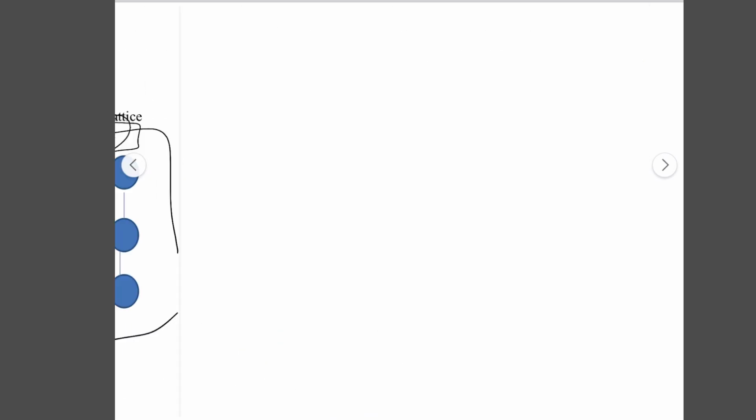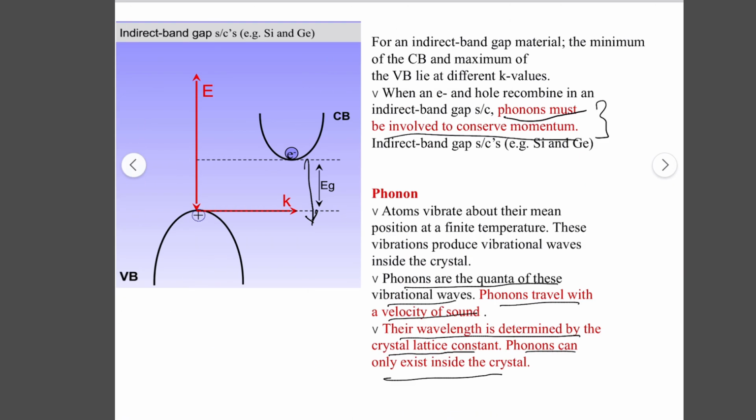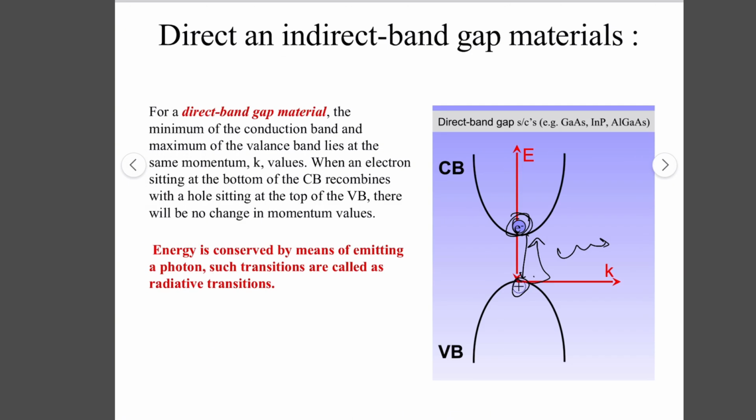Mostly, direct band gap materials are more efficient than indirect band gap materials, because they emit photons in the visible range. So these direct band gap materials are used in LEDs and lasers.